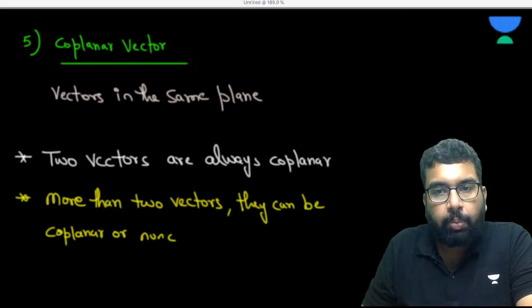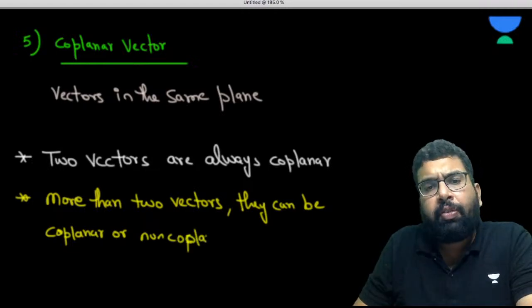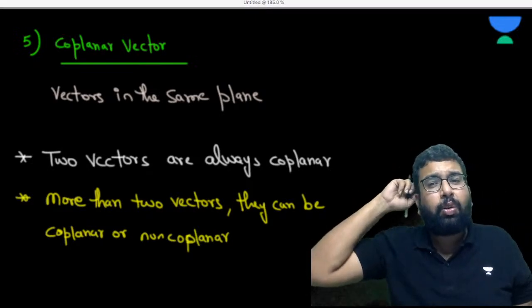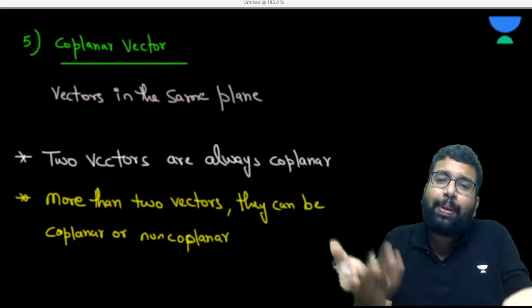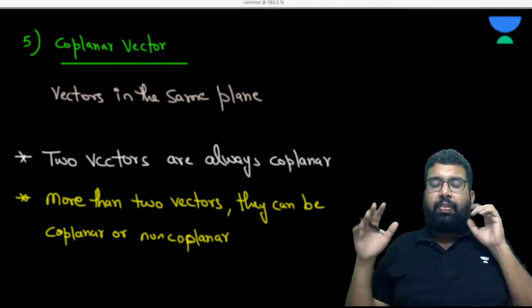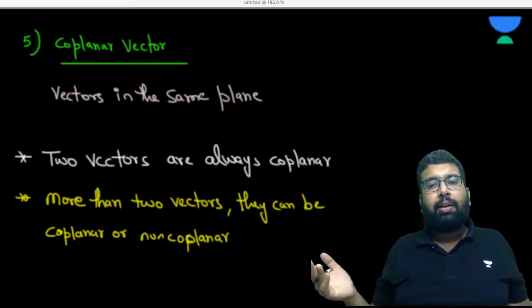Vector, does it need to be more than one? I didn't get that. There can be one vector only. One vector is there, so is there any confusion? If there is one vector, it is always in a plane only, isn't it? So if there is only one vector, it happens to be always coplanar, isn't it?